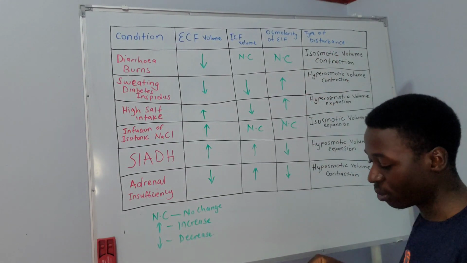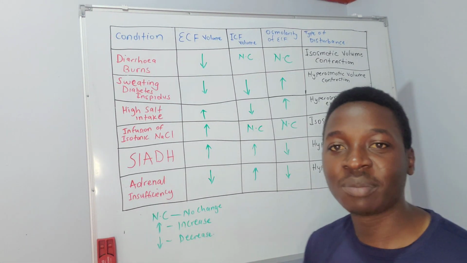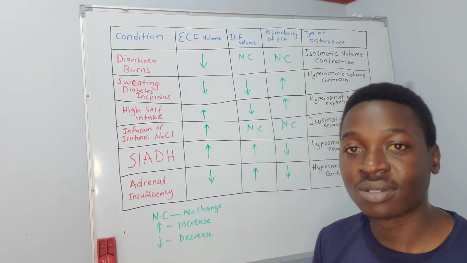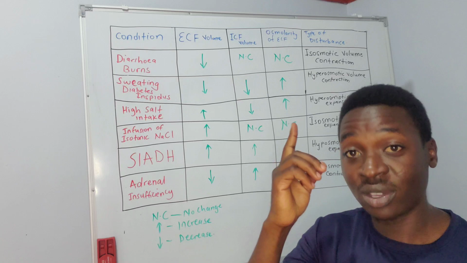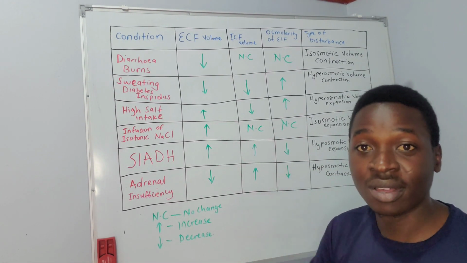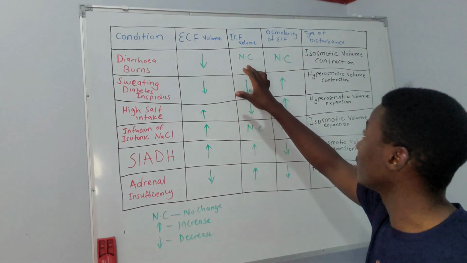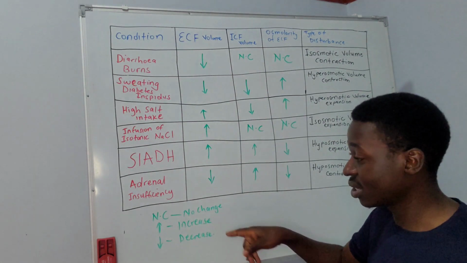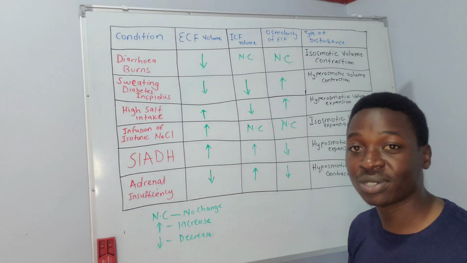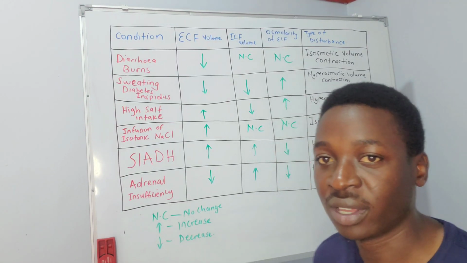Osmolarity change can stay the same, which is isosmotic. It can decrease, which is hypoosmotic, and it can increase, which is hyperosmotic. The volume can stay the same, meaning no change, or increase, which becomes a volume expansion, or decrease, which becomes a volume contraction of that compartment.